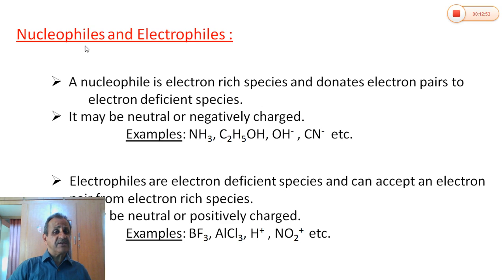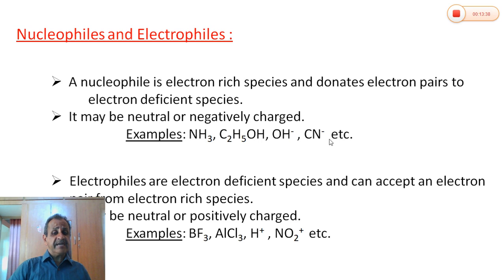Nucleo means nucleus, phile means affinity. It has affinity towards the nucleus because it has an excess of electrons. This nucleophile may be neutral or negatively charged. It is an electron-rich species, may be neutral or negatively charged. If it contains a lone pair of electrons, even though it does not carry a negative charge, for example ammonia, ethyl alcohol, where a lone pair of electrons is present on nitrogen or oxygen, due to the presence of the lone pair of electrons, they are electron-rich species and they can donate this lone pair of electrons. Therefore, they are called neutral nucleophiles.